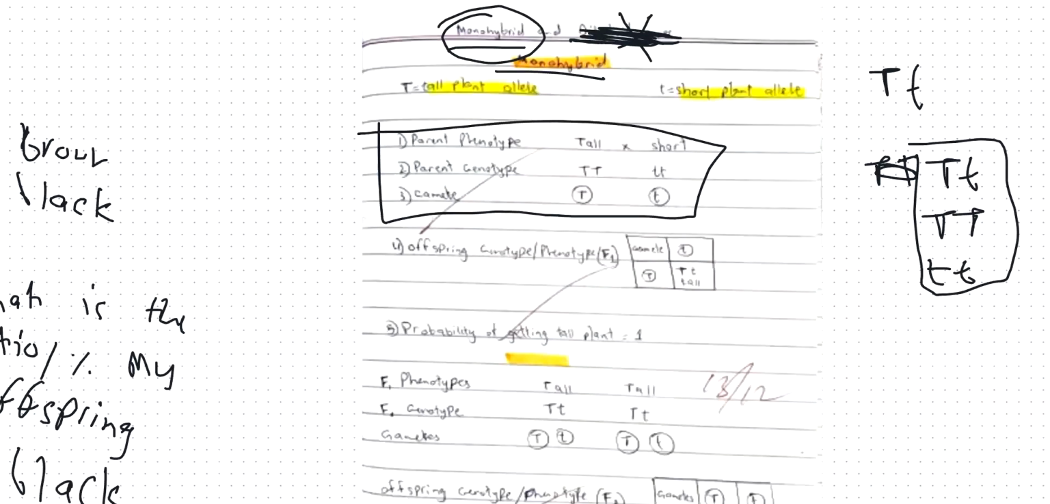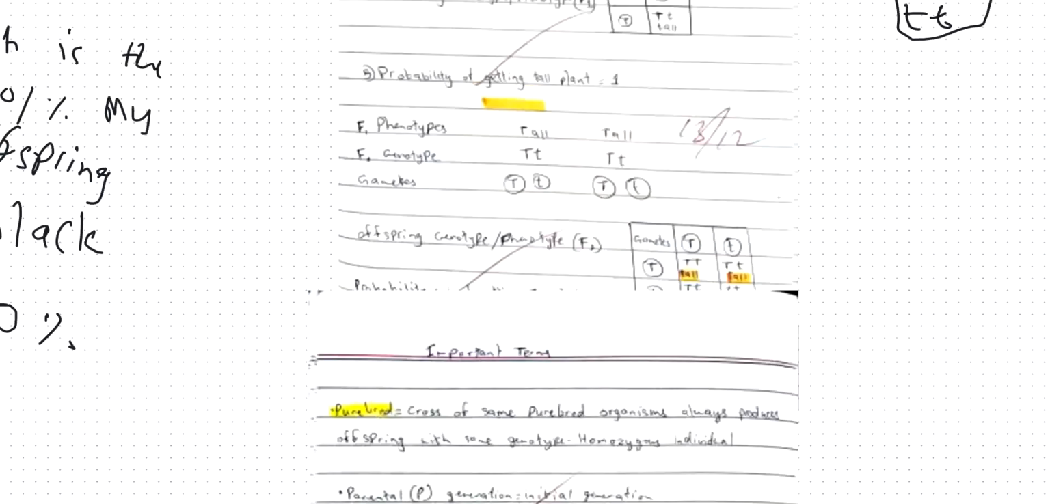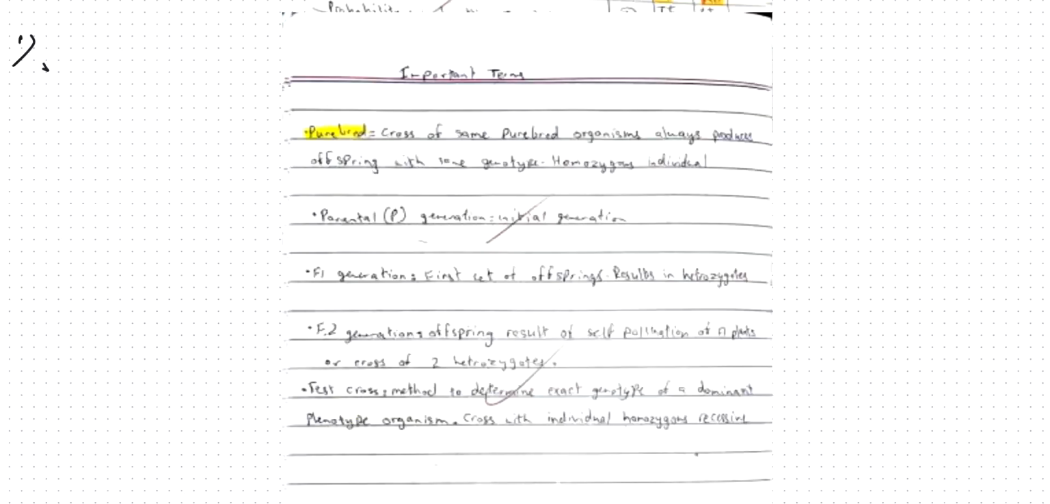And remember, there is something called purebred as well. Purebred is when you cross the same purebred organisms, and they will always produce offsprings with the same genotype. So homozygous individuals. So what is purebred? The same alleles. For example, if the parent had BB, then the offspring would also have the same alleles. So this is known as purebred.